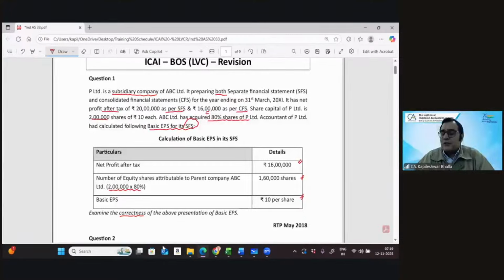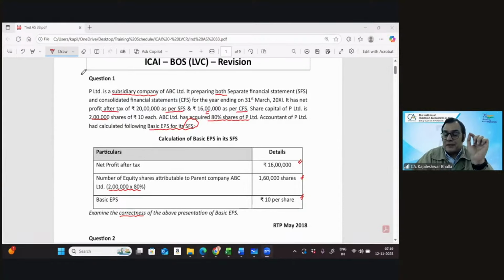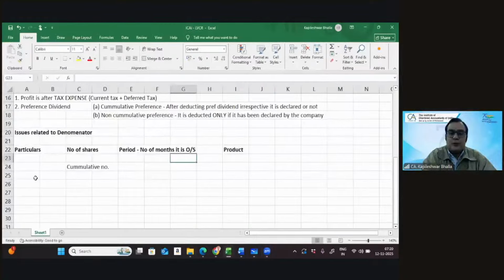It's very simple and straight, but I'd still like to ask you, are the calculations done by the accountant right? He's taken the profits based on the consolidated financial statements, and he's taken the number of shares, which is 80%. And that's absolutely incorrect in nature. So we're just going to organize the data. Let's make the calculations on question one.